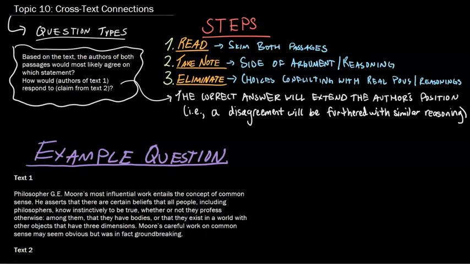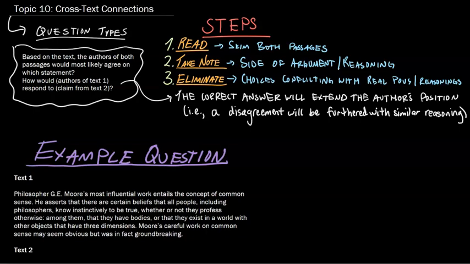All right, everybody, topic 10, cross-text connections is our next topic here. So question types: based on the text, the authors of both passages would most likely agree on which statement, or how would the authors of text 1 respond to a claim from text 2, or text 2 to text 1, etc. Okay, these are pretty simple.